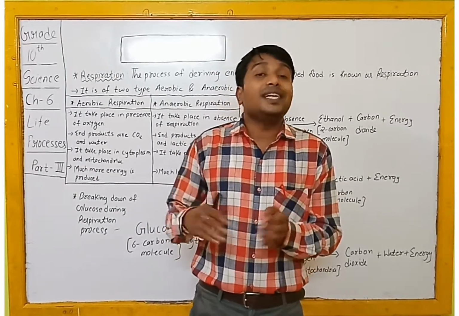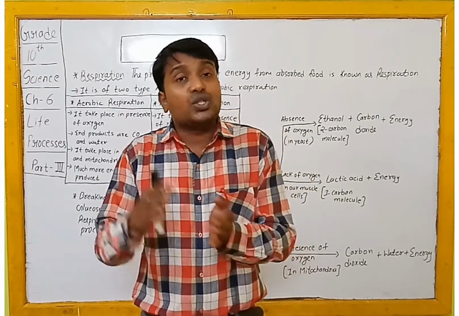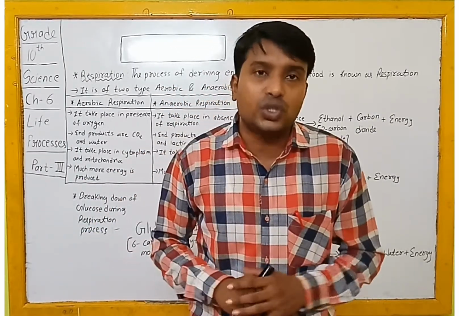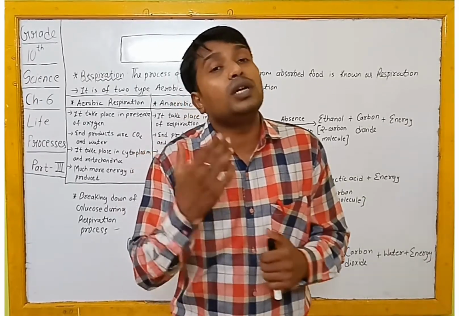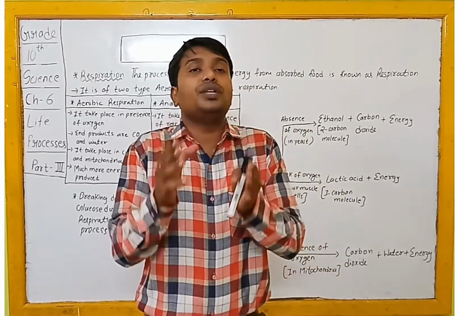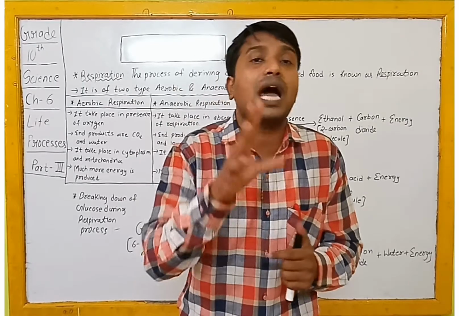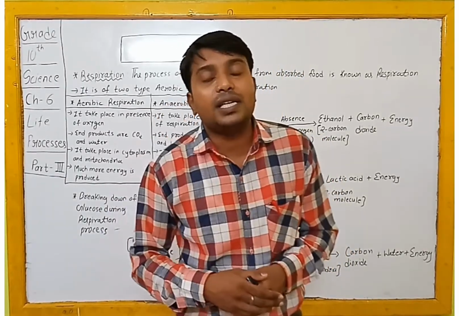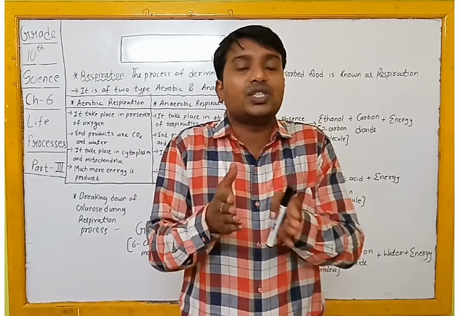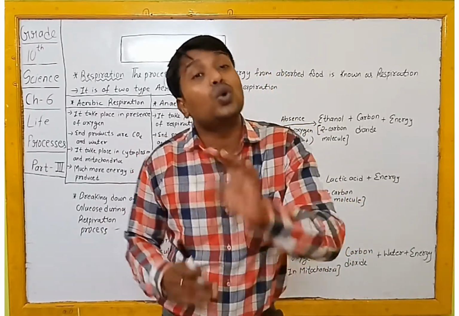This is because of digestion. We have just learned in part 2 of this chapter that during the digestion process, the carbohydrate in the food we eat is totally digested and converted into glucose.